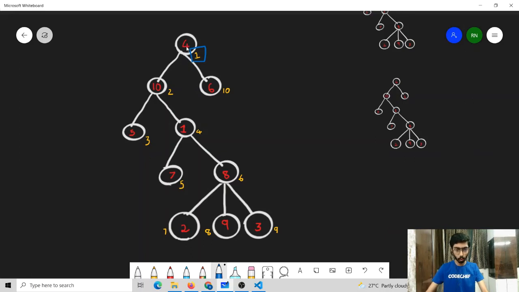Initially we will start over this node, so we'll give it 1. Then we'll go to its child, we'll give it 2. After which we'll go to its child, give it 3. Then we'll backtrack and then go to this child and give it 4. After which this, then backtrack, then this node. Then we'll go to this node, then we'll backtrack. Then we'll go to this node, backtrack, this node. Backtrack, backtrack, backtrack, backtrack, and then this node. So note that the value that we have stored over here is the total number of nodes that have already been visited in our DFS tour.